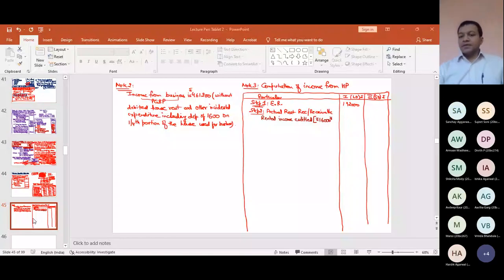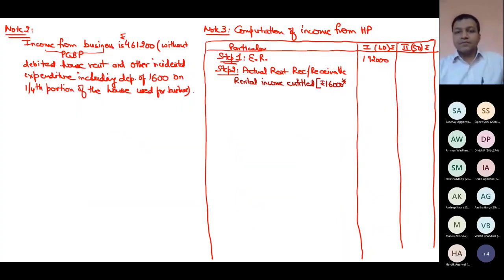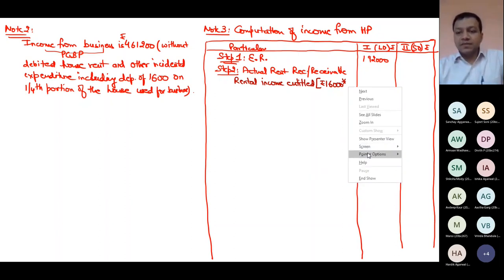So my rental income entitled is 16,000 into 12. I hope it is clear now. If still any problem, then you should ask me.